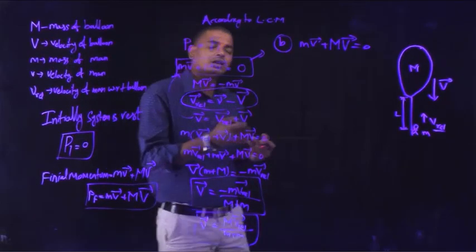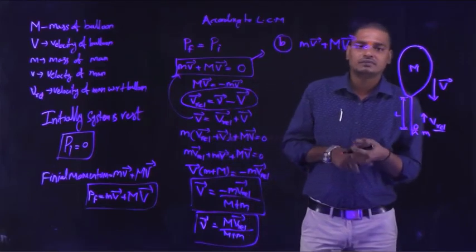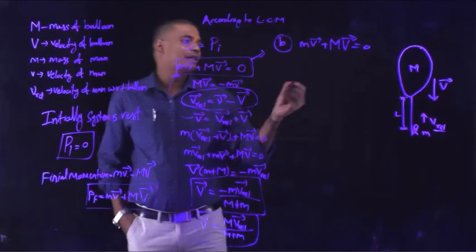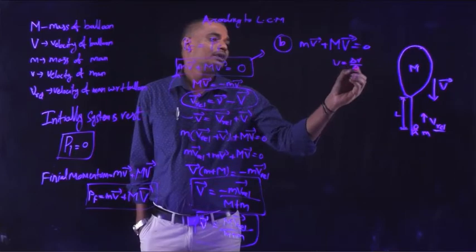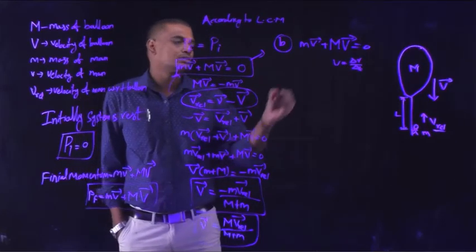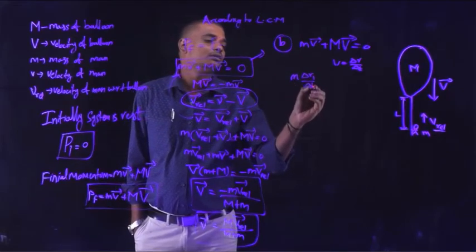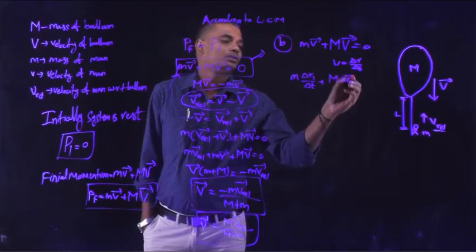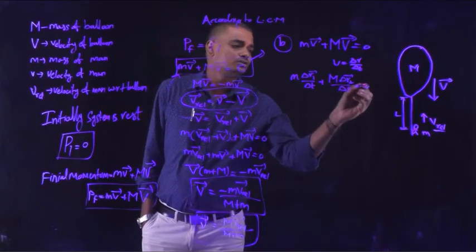Velocity is nothing but the rate of change of displacement, so v can be written as delta R by delta T. So m into delta R1 bar by delta T plus capital M into delta R2 bar by delta T is equal to 0.